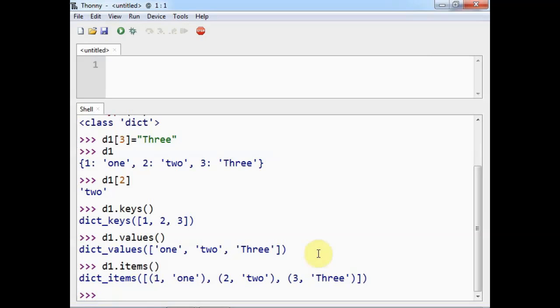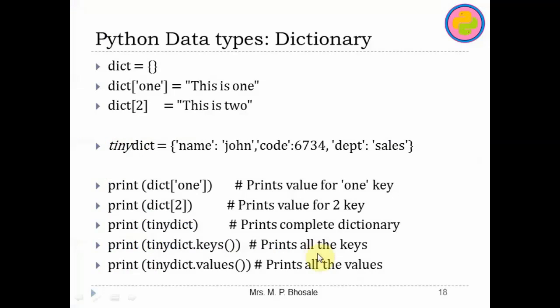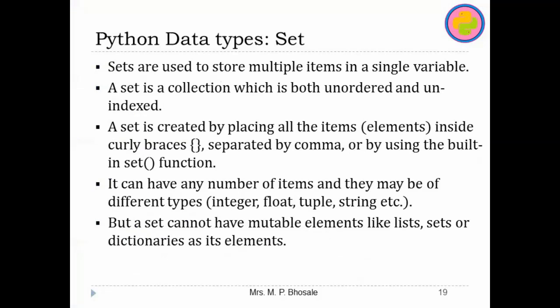Again, for dictionary there are various functions and methods, but we will discuss those when we discuss this data structure separately in detail. Now let us move to the next data type, that is set. Sets are used to store multiple items in a single variable.